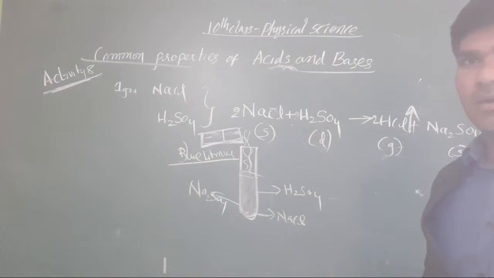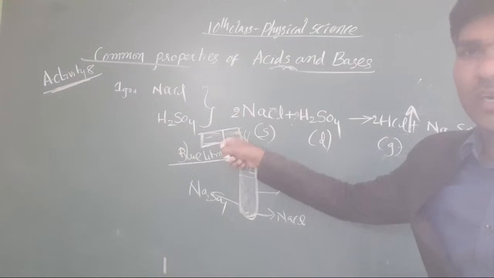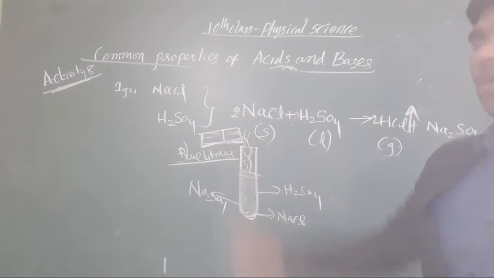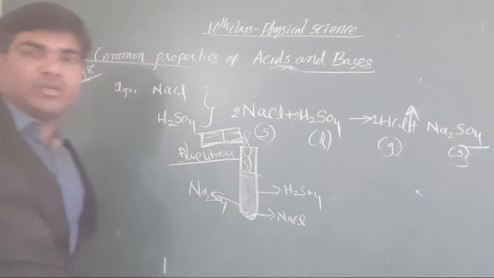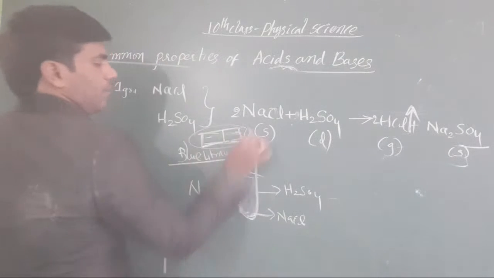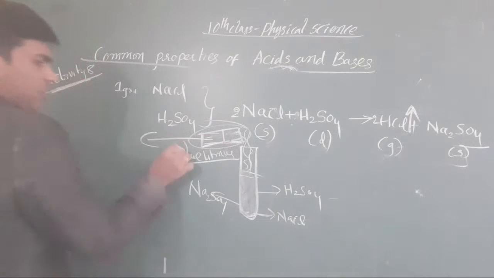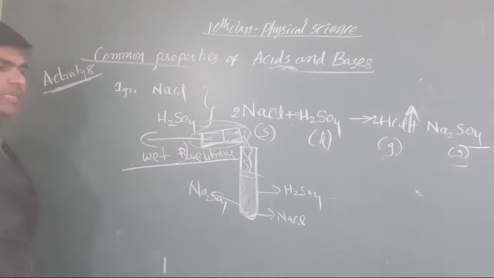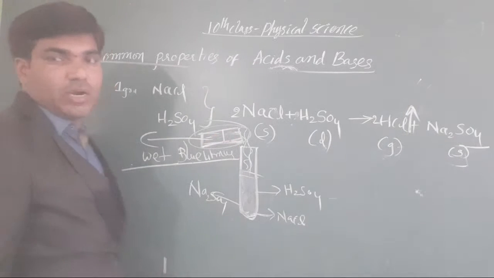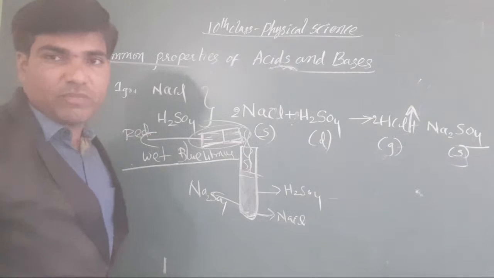Got it or not? When you take dry blue litmus, it is not converted into red litmus. But when you take wet blue litmus paper here, it converts into red color. Then what did you understand from this one?